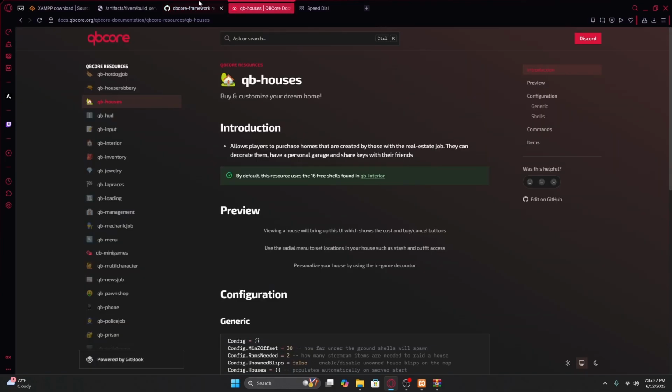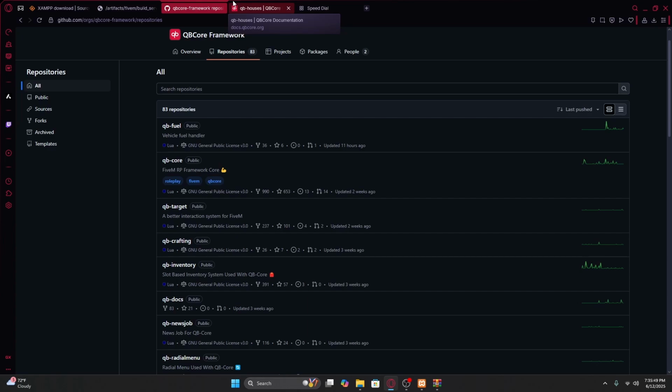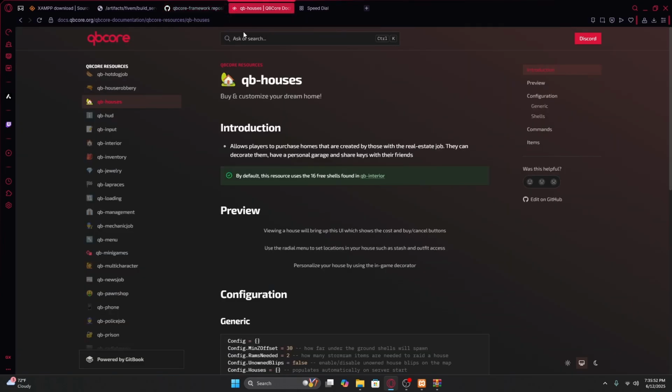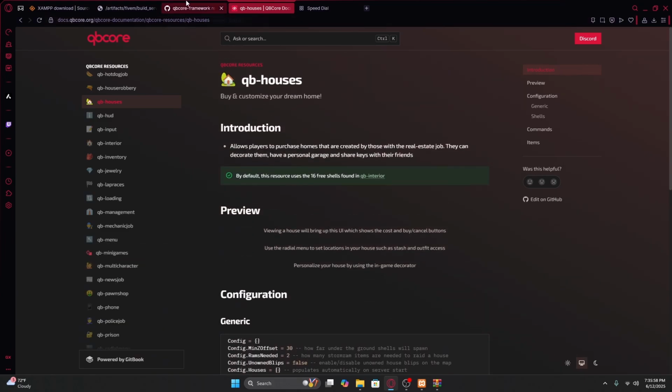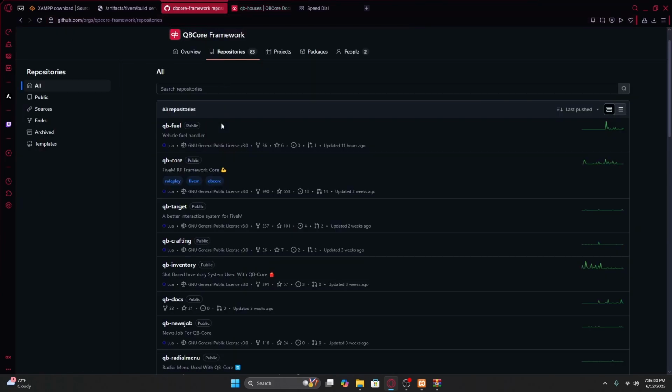The other two links I'm gonna be putting in here. QBCore.org is a documentation of everything. It shows you how to do stuff. And then the GitHub is if you mess something up in the files and stuff and you want to restore them, you could download it from here.